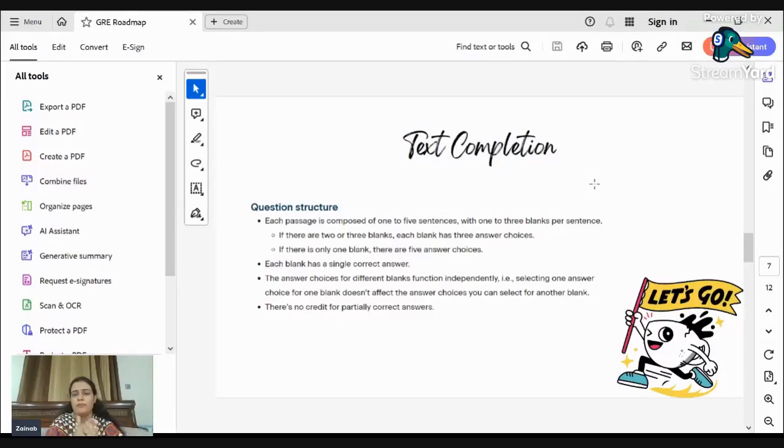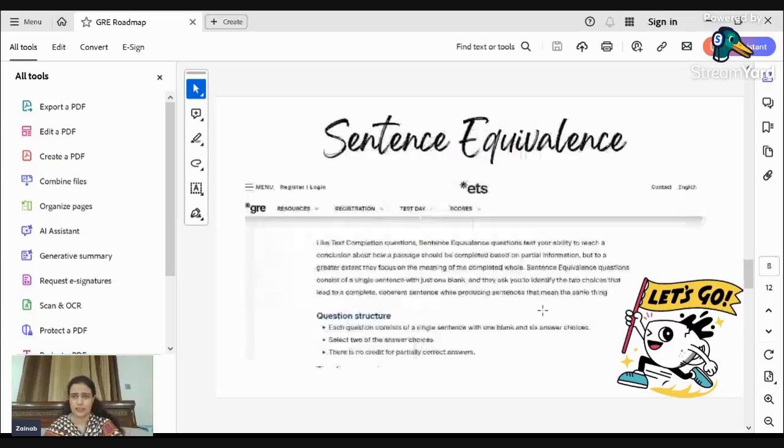I didn't opt for GRE by setting a target of, I guess, 2.5 months or 2 months or 3 months. I didn't set my target like that because I know I won't be able to complete the GRE syllabus within this time period, right? So that's it. And then we have the sentence equivalence.